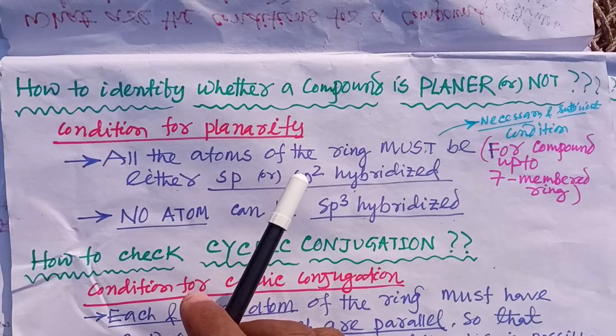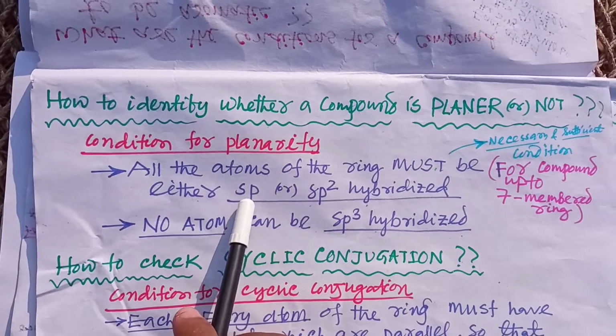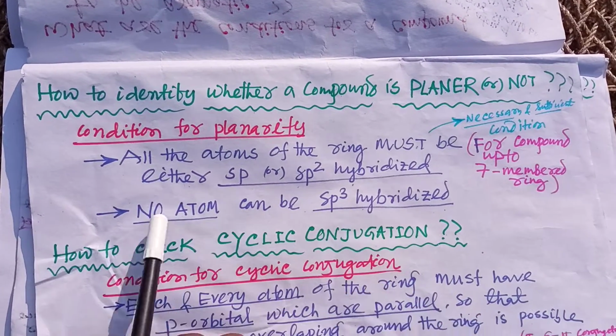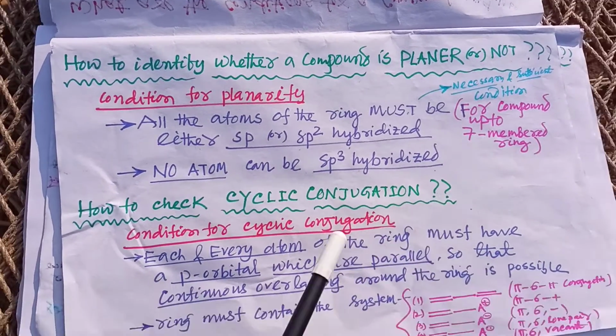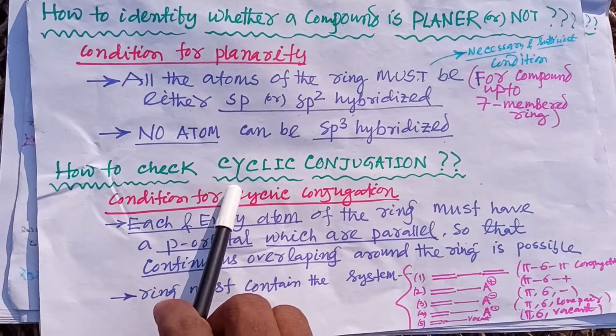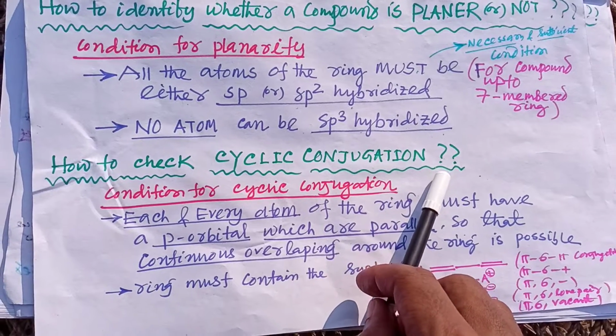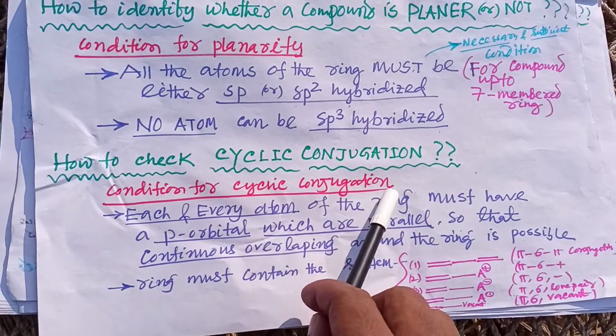The condition is that all the atoms of the ring should be either sp hybridized or sp2 hybridized; no atom can be sp3 hybridized. Now, how do we check whether the compound undergoes cyclic conjugation or not? So here is the condition for cyclic conjugation.